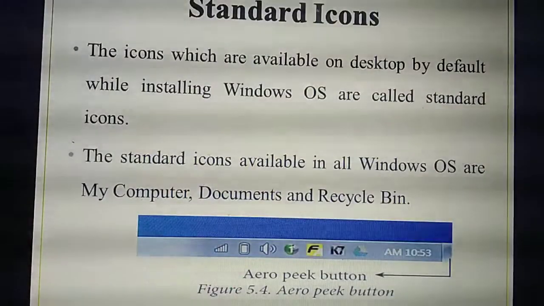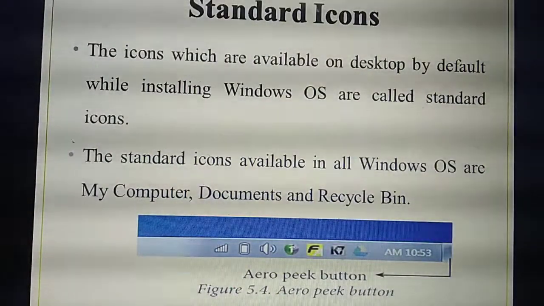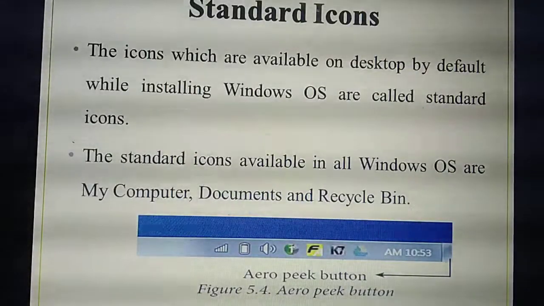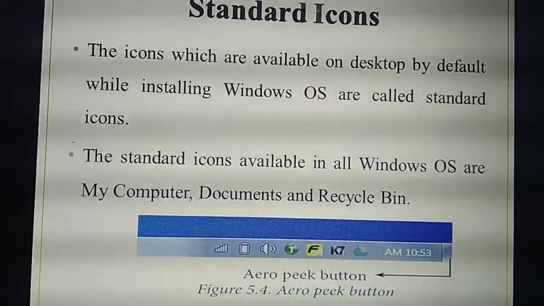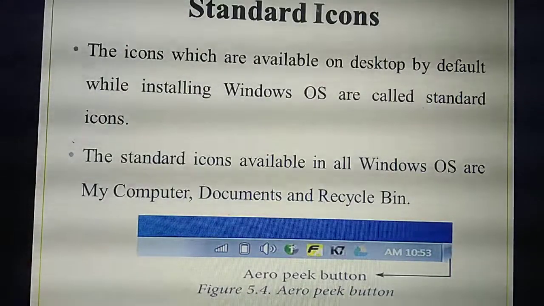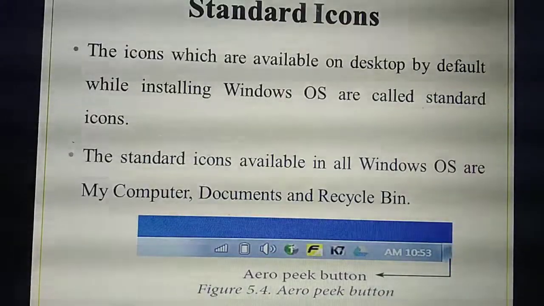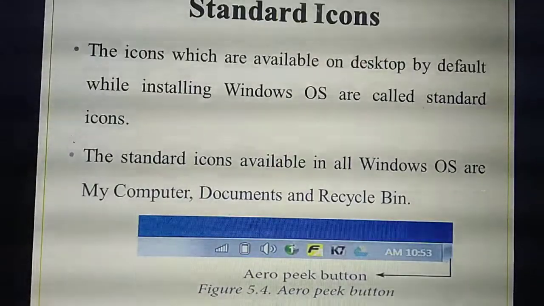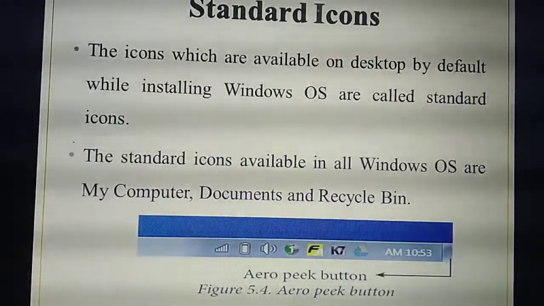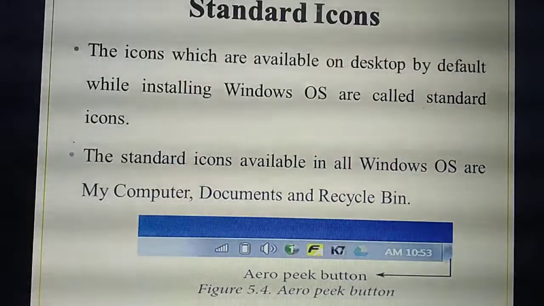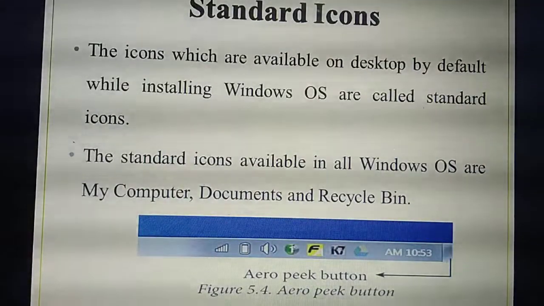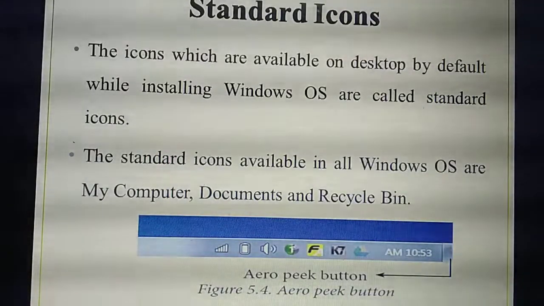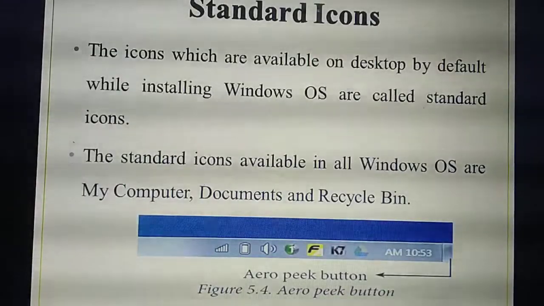So next thing is standard icons. The name itself has standard. What do you mean by standard icon? While you are installing this operating system, or OS, and which OS I have explained in the last slide? Windows 7, isn't it? So while you are installing Windows 7, maybe Windows 7 or Windows 8, Windows XP, anything, while you are installing that particular OS itself, some icons or some software will be stored automatically. That is called the standard icons.